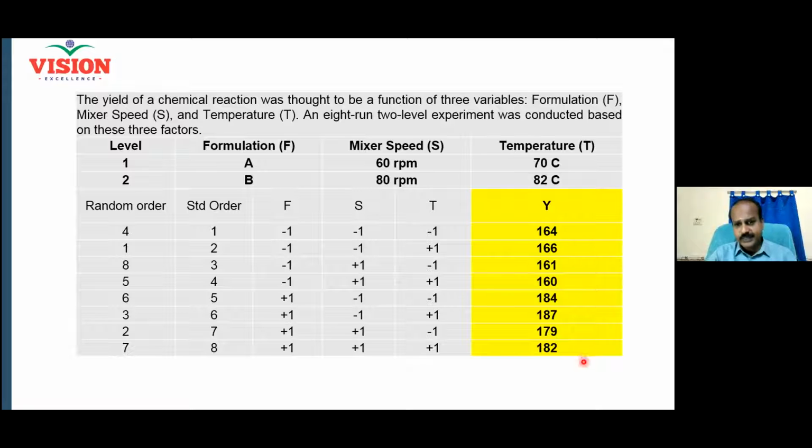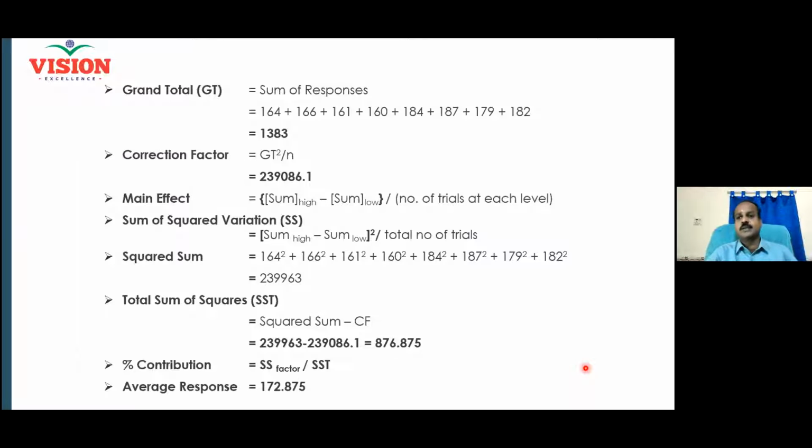So 8 readings, and now certain calculations you have to do. Then only you will be able to calculate the main effect. Then only you will be able to calculate the interaction effect. Then only you will be able to optimize your Y by optimizing your X. Then only you will be able to write the regression equation also. Everything we are now going to do manually. And then we will make some software to do it for us later on, right?